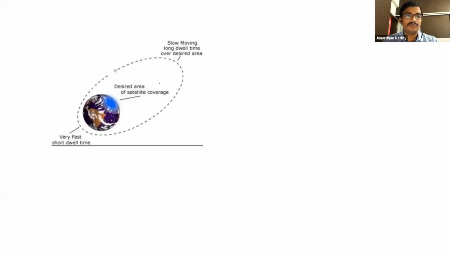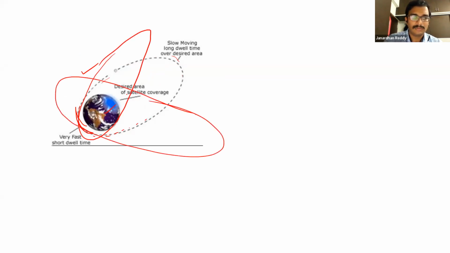Now, when compared to Earth here, okay, so very fast, that's what I explained. Nearer to that, so this is the orbit of a satellite. This is Earth, orbit of a satellite. It can be like this also. Anyway, multiple orbits you can create. It will be fixed in this particular orbit. It will be going in this orbit.